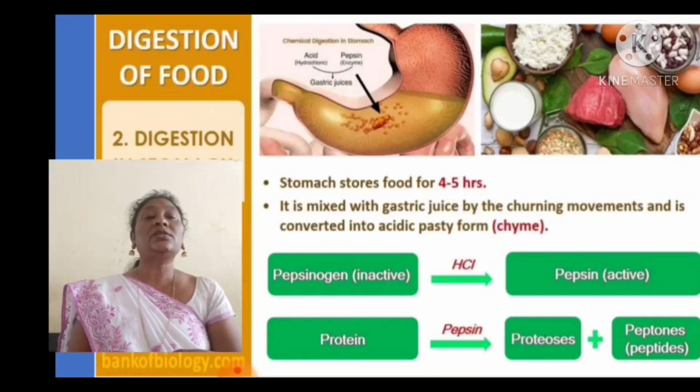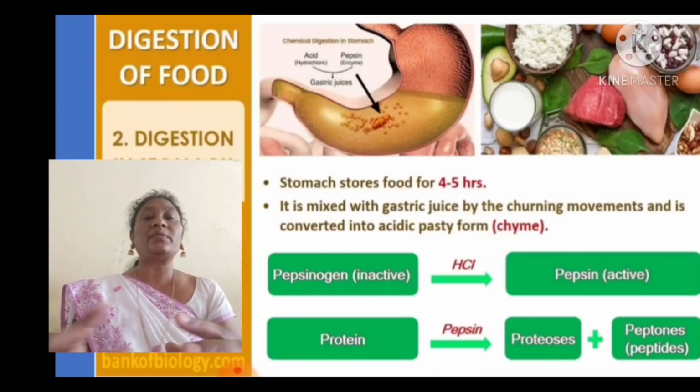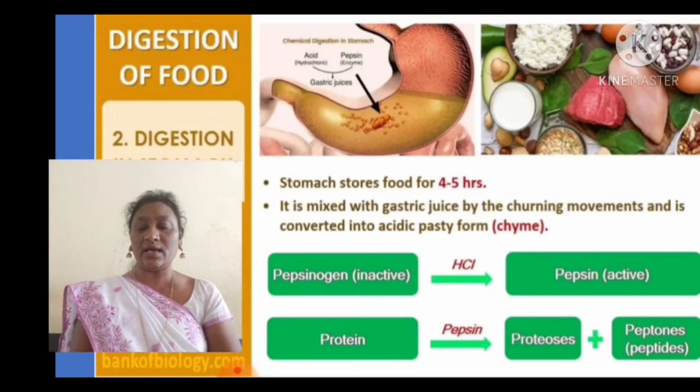In the stomach, pepsinogen is an inactive enzyme. Hydrochloric acid converts the pepsinogen into pepsin. When pepsinogen is converted into pepsin, the pepsin becomes very active.